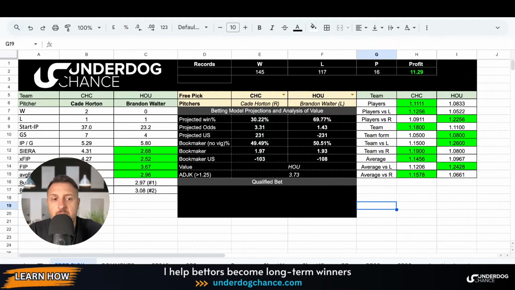Of course, all the information is useless if you don't know how to turn this into probabilities, but you can include this into your analysis, because if you don't have betting models, I don't know how people make bets. Probably they try to guess, but at least you will have one tool. So I will create one free video about this, but let's focus on this game. Kate Horton will go against Brandon Walter.